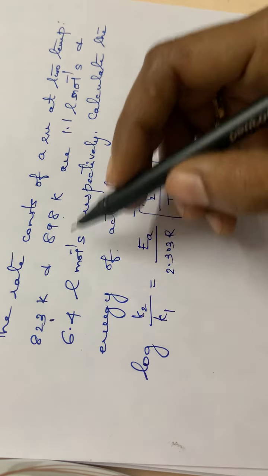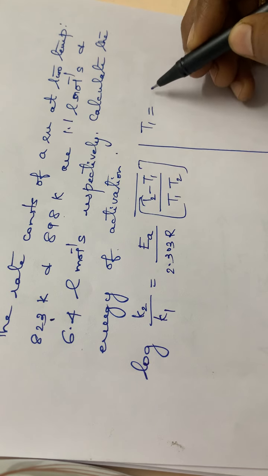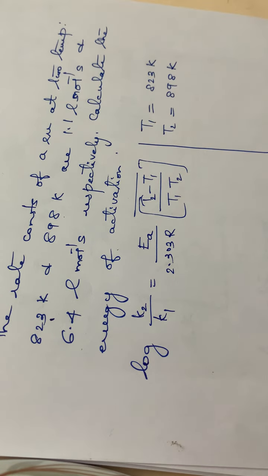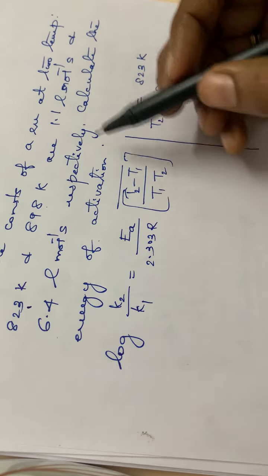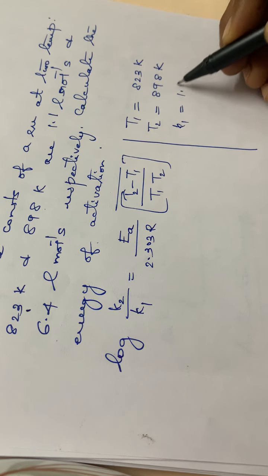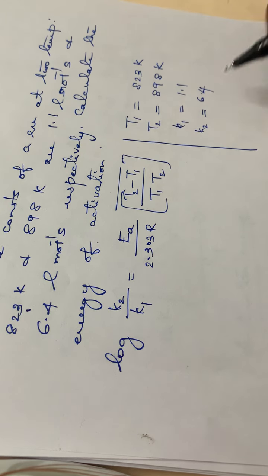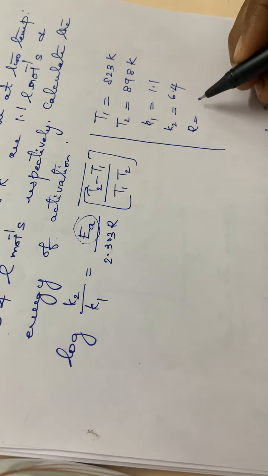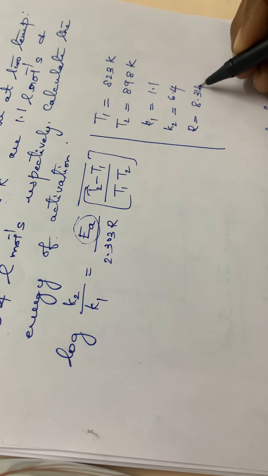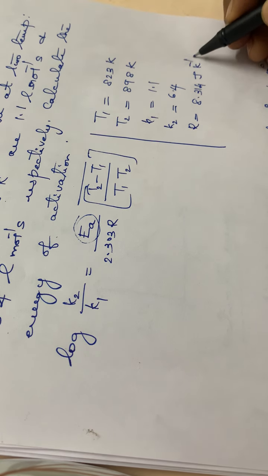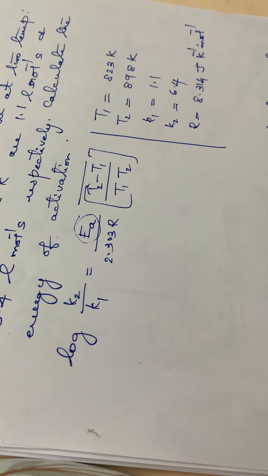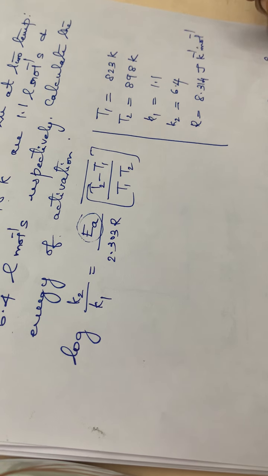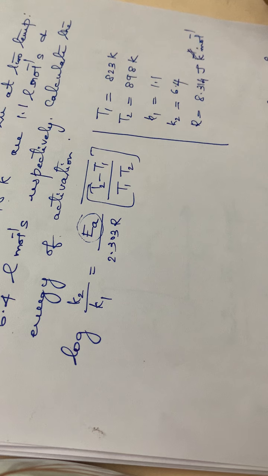Then again the data given you have to write. T1 is equal to 823 Kelvin. Then T2 is equal to 898 Kelvin. Then K1 and K2 are given. K1 is 1.1 and K2 is equal to 6.4. Then you have to calculate the energy of activation. For R you should put the value in joules, that is 8.314 joule per Kelvin per mole.